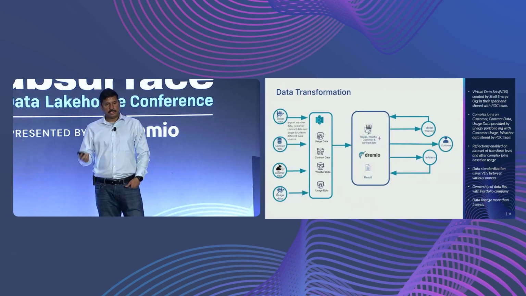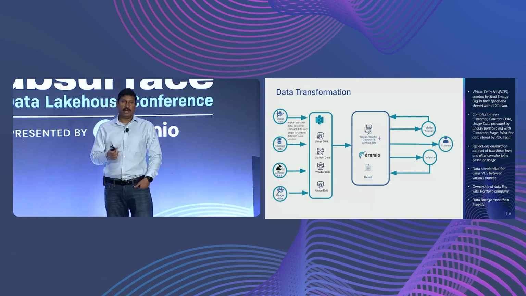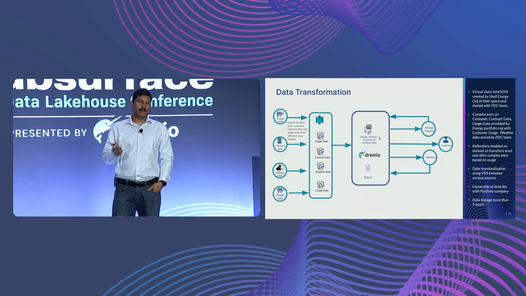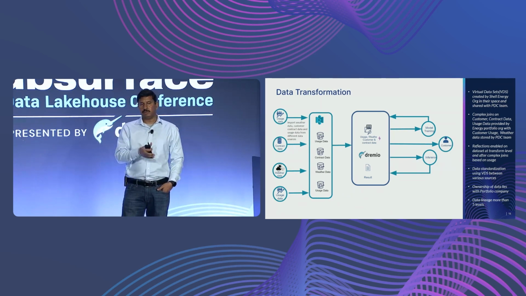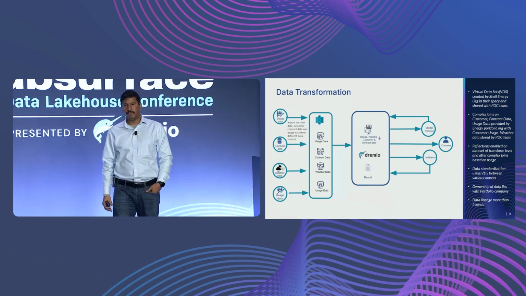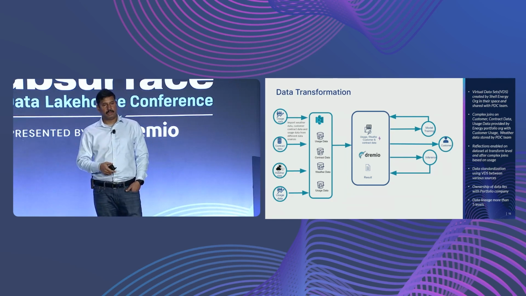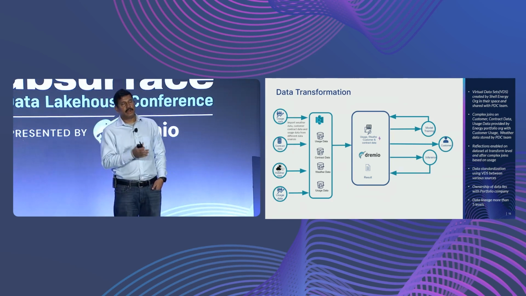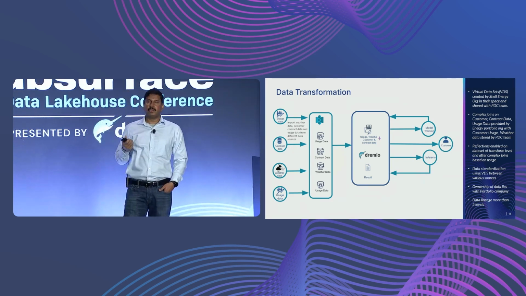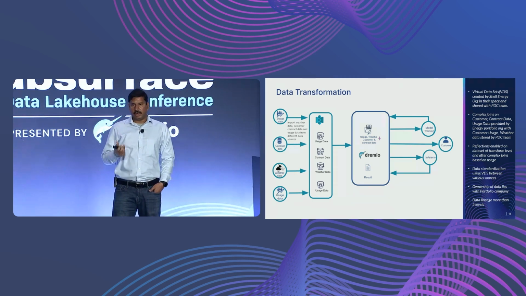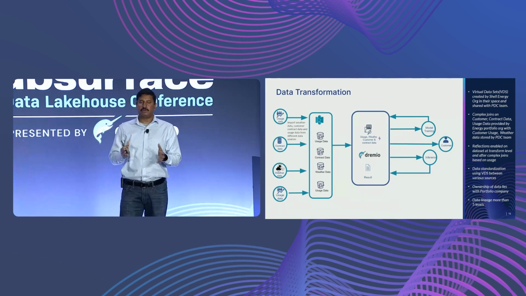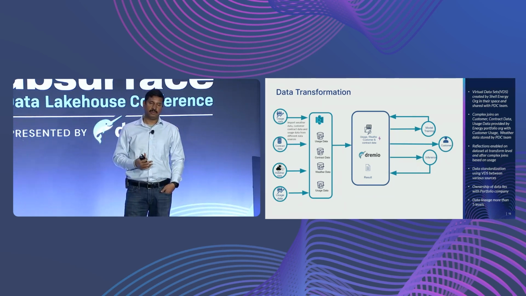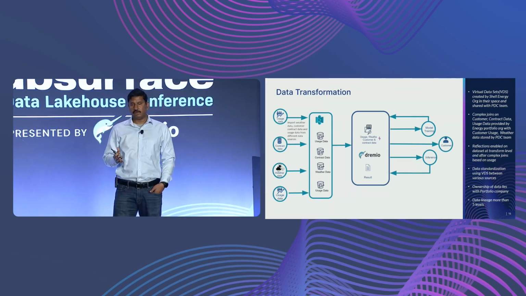So the next part is data transformation. Again, I'm not going to talk about the typical ETL transformations here. What I'm focusing on is mainly the transformations that we do in Dremio. When there are different RDBMS tables, the Cell Energy team joins them. They do some basic cleansing of the data, they change the format, and in some cases they do some joins, and all this data is available for us.